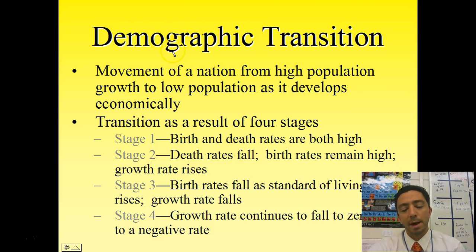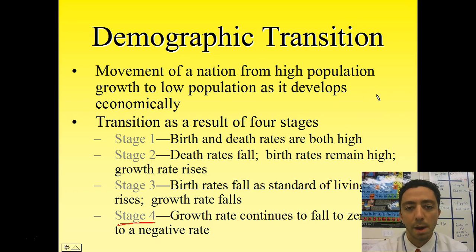The demographic transition model is a progression that countries follow as they mature and grow up. It's broken up into a couple of different stages. It could be 4 stages. Some models also show 5 stages, and we'll talk about that when we get to the end. But this is the summary of what you're going to see.